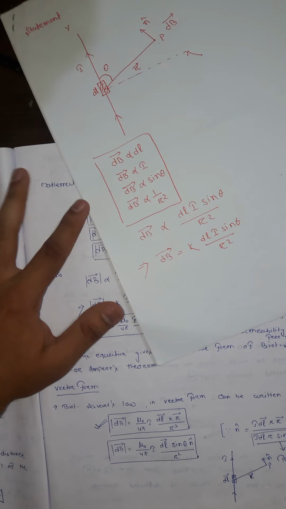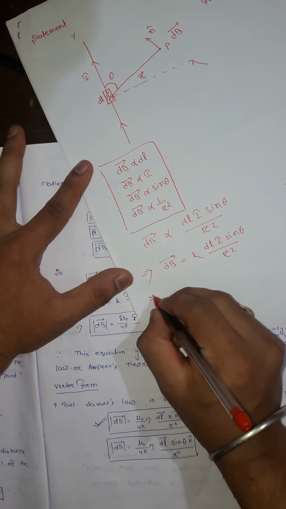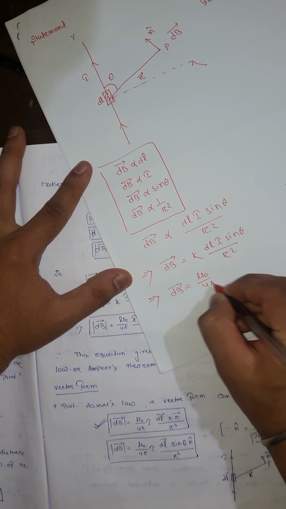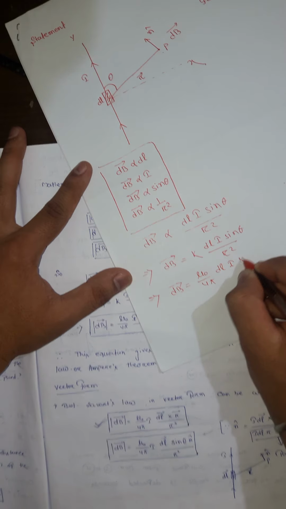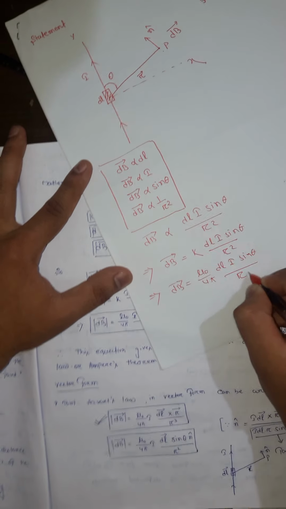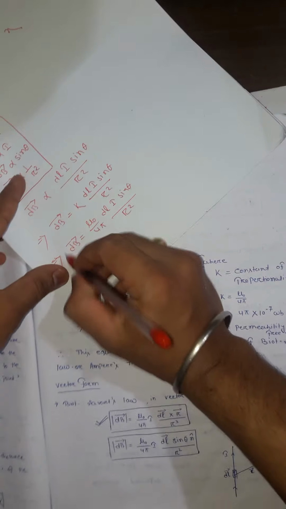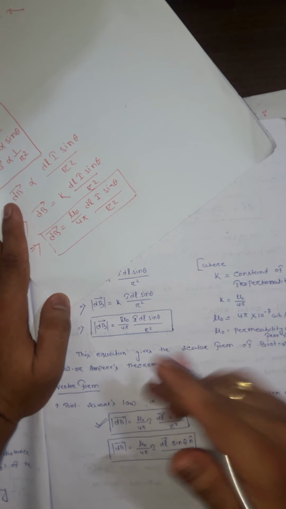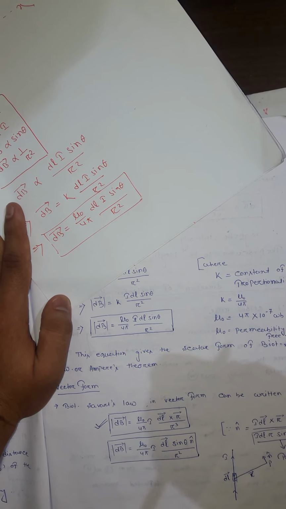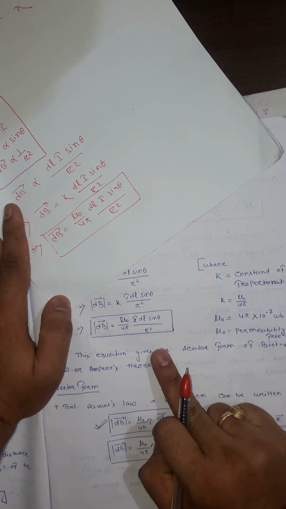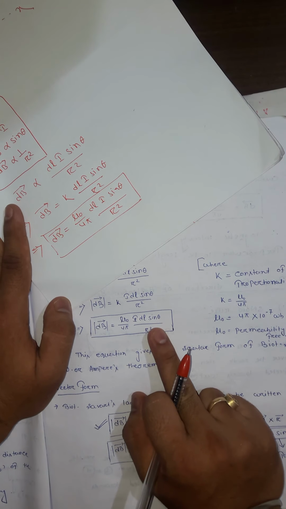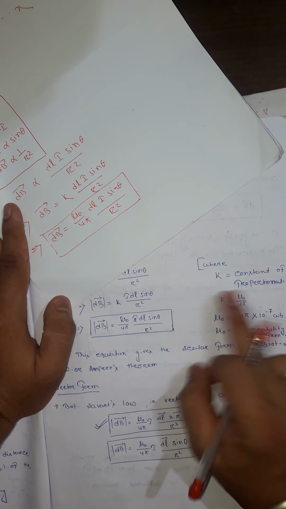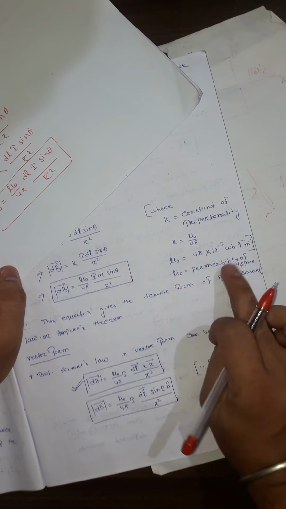Here dB is equal to mu naught by 4 pi, dl I sin theta by r square. This is the equation we use to find the magnetic field intensity by Biot-Savart's law.